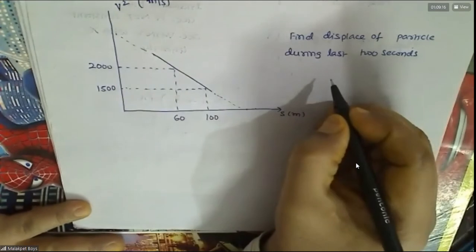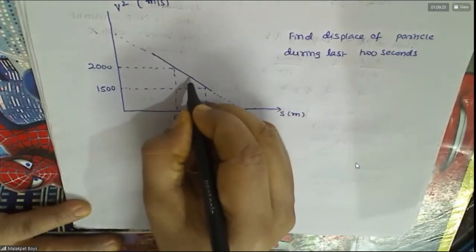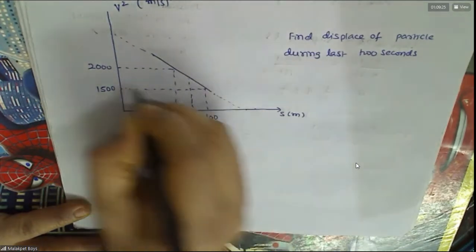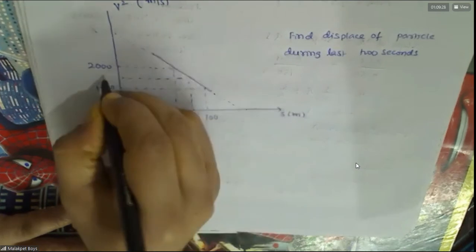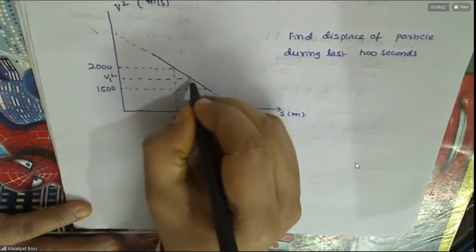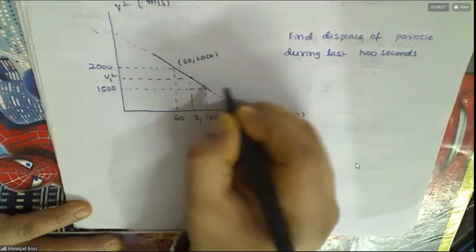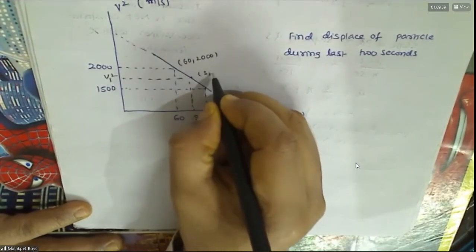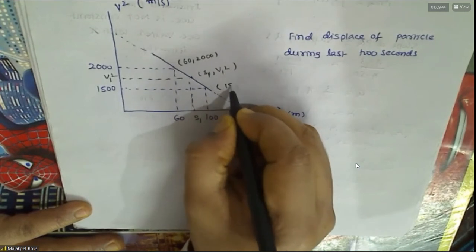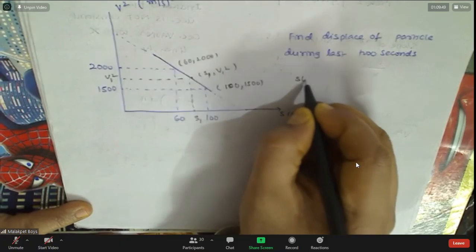How to get the slope? As you know, you take some point, anywhere you can take. This is some S and V1 square, S1, for example. So you can get the coordinates. One is 60, 2000, this is S1, V1 square. This is 100, 1500.